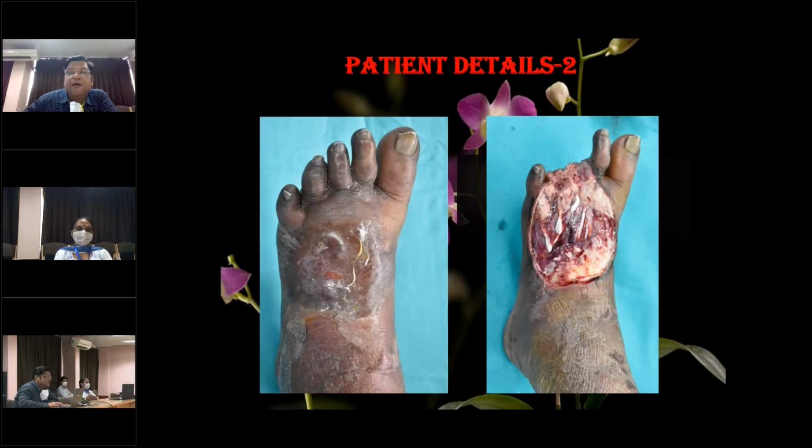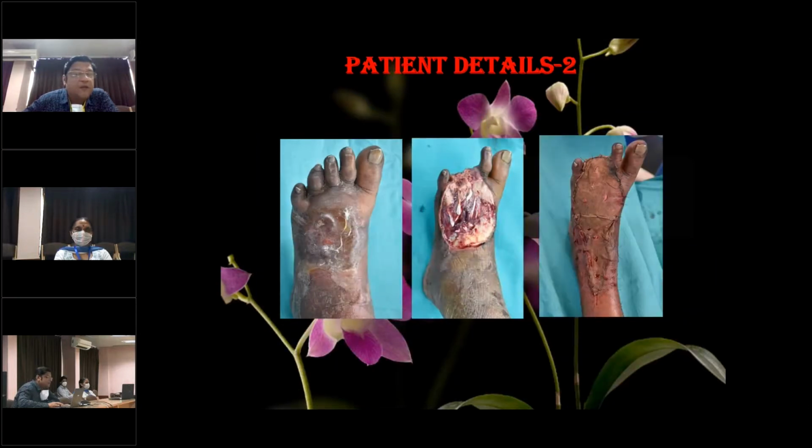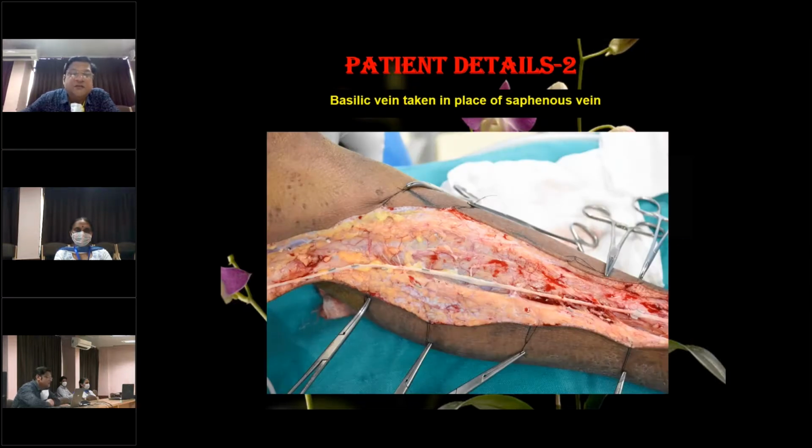So this is the patient at the time of surgery in which the debridement of the wound was done, and after debridement, the soft tissue cover of the wound was done, and at the same time the limb was revascularized surgically, so that he's got a soft tissue cover and he's got a new blood supply to his foot. So in this patient, the saphenous vein was not of good caliber, which was assessed